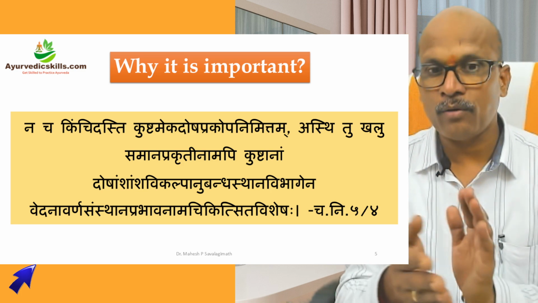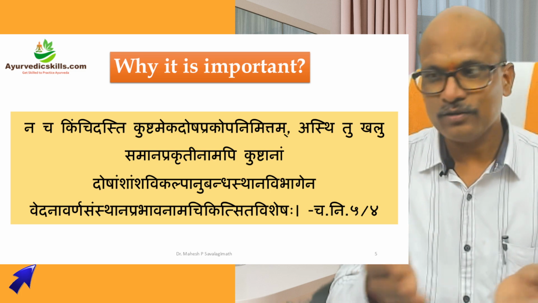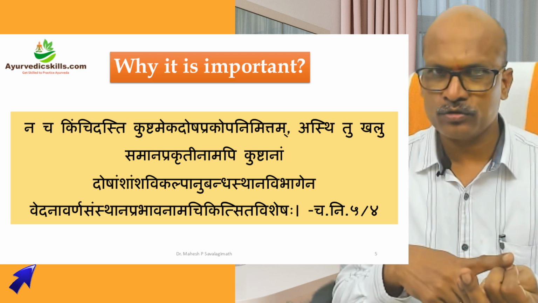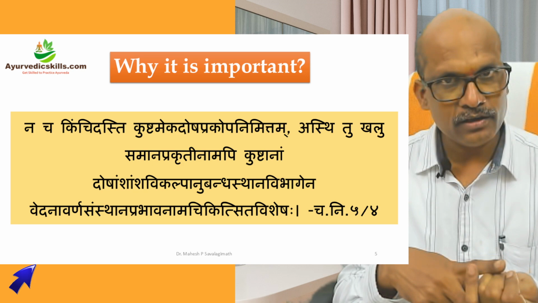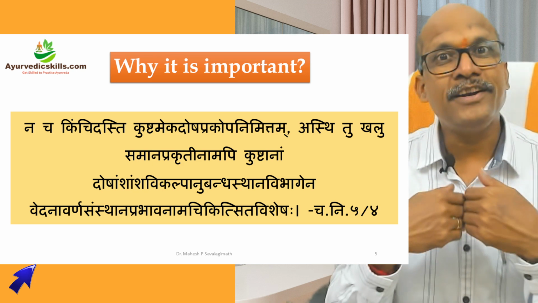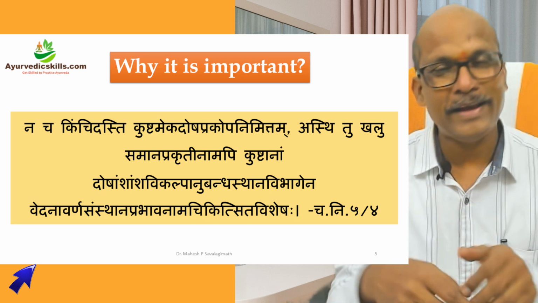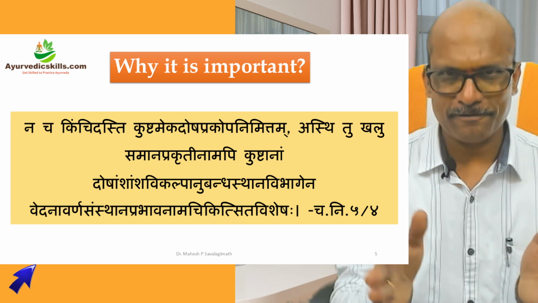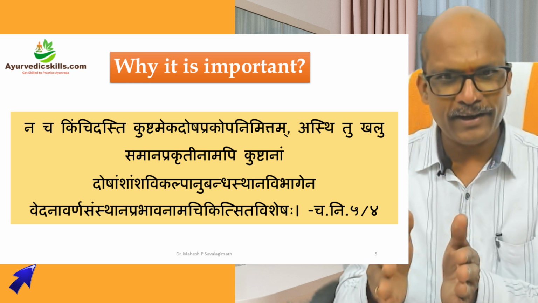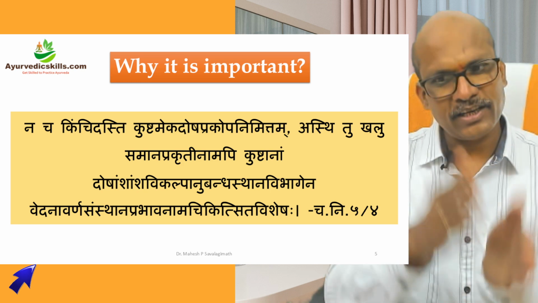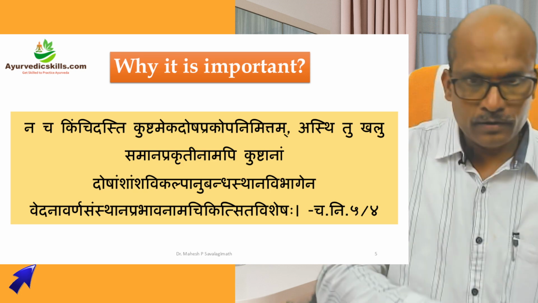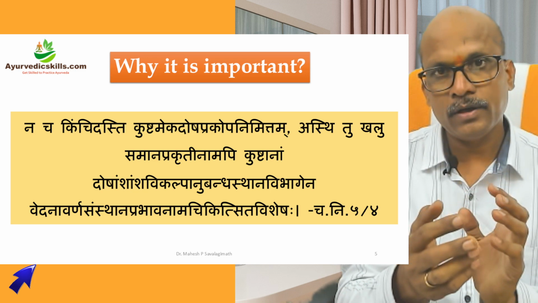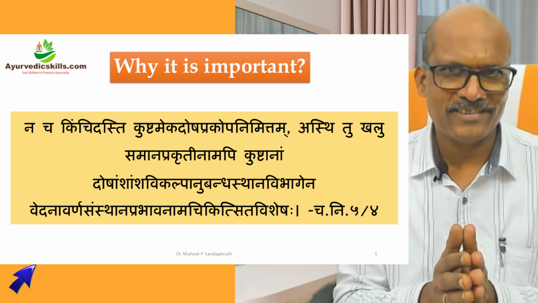This is the prabhava. Name of the disease, for example, Sidma Kushta is Vata Kapha, Kitiba Kushta is Vata Kapha, Eka Kushta is Vata Kapha, Charma Kushta is Vata Kapha, right? All are Vata Kapha Kushta only, but the name is different. Nama. Why is the name different? Because their Vedana, Varna, Samsthana, Prabhava, all are different. So when these all become different, at that time, Chikitsita Visheshaha, Chikitsa also becomes different. So when dosha amshamsha kalpana is done, at that time the disease itself changes, right?